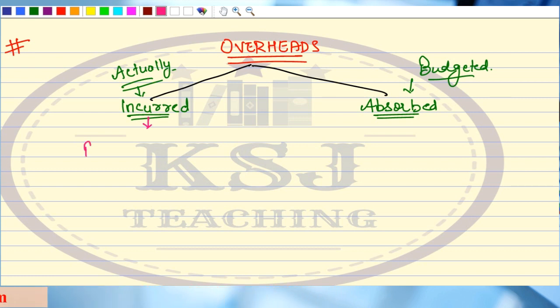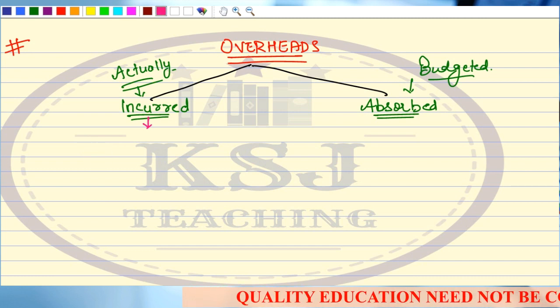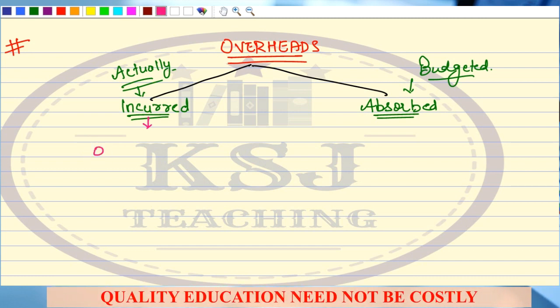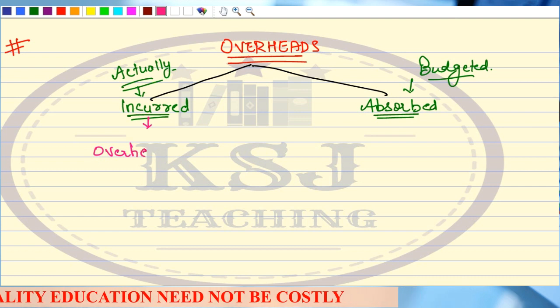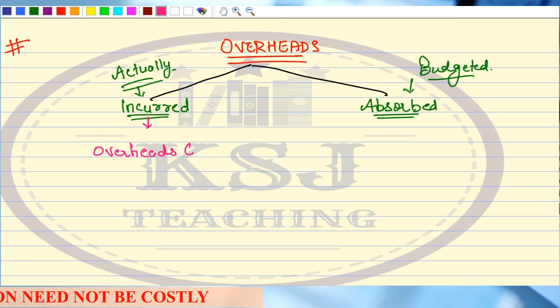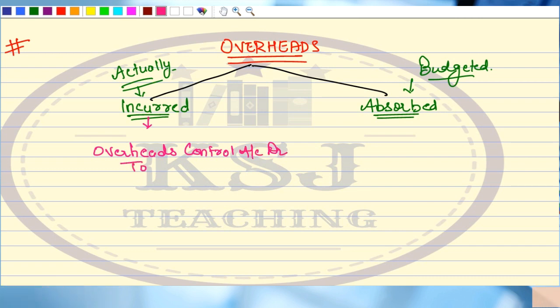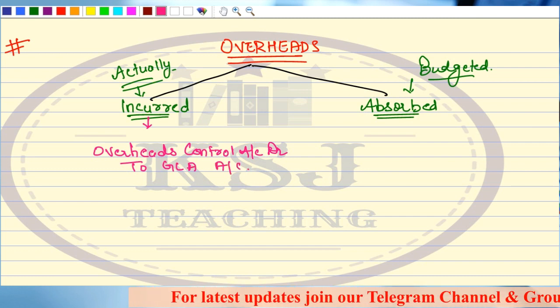Sir, very simple. It is going to be factory overheads or whatever the overheads are, whether they are office and administration. So I'll not write office overheads. I'll say overheads control account debit to GLA account. This is what I have actually paid for. Any doubts?